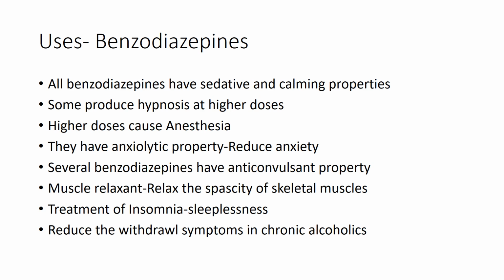Then several benzodiazepines, for example clonazepam, which we have talked about, have anticonvulsant property. Anticonvulsants are the drugs used in the treatment of different types of convulsions, like epilepsy. There are different types like grand mal seizures, petit mal, psychomotor epilepsy. There are so many different kinds of epilepsy. So in different kinds of epileptic people, these drugs are used to reduce the convulsions or seizures.